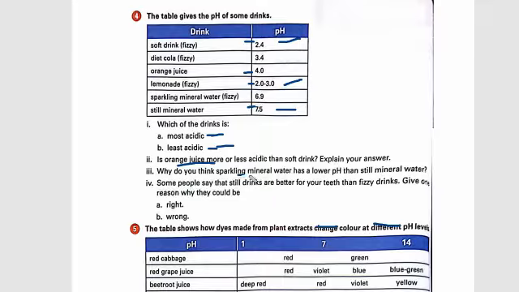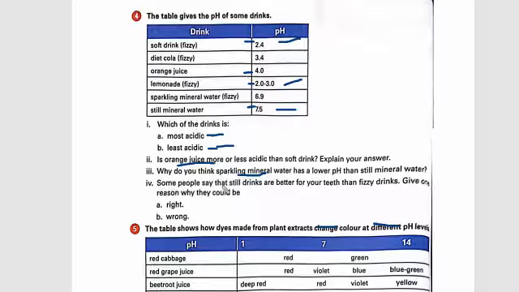Why do you think the sparkling mineral water, which has some sodas, has a lower pH than the still mineral water? The reason is that when you drink sodas, you see bubbles formed, and those bubbles are due to carbon dioxide reacting with water to make carbonic acid. There is more carbon dioxide in the sparkling mineral water than the still mineral water. That is why it lowers the pH of sparkling mineral water compared to normal water. I have already explained the answer. If you didn't get it, pause the video and listen again and you will get your answer.